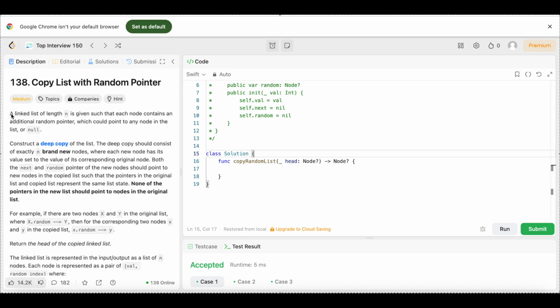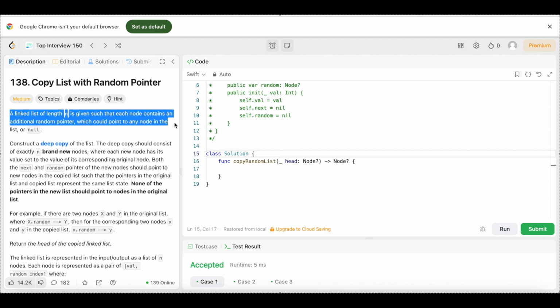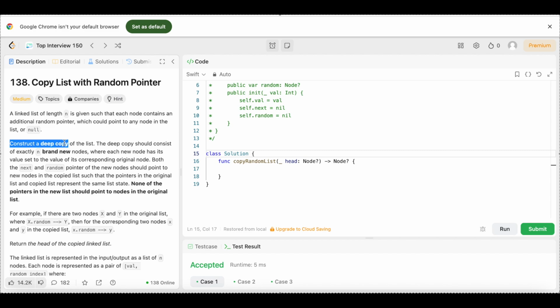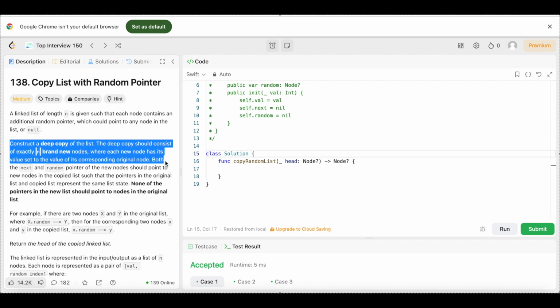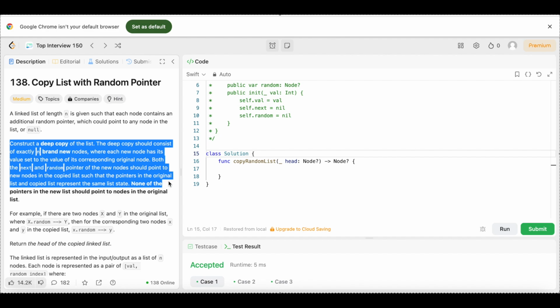The question says, a linked list of length n is given such that each node contains an additional random pointer which could point to any node in the list or null. Construct a deep copy of the list. The deep copy should consist of exactly n brand new nodes, where each new node has its value set to the value of its corresponding original node. Both the next and random pointer of the new nodes should point to the new nodes in the copied list such that the pointers in the original list and copied list represent the same list state. None of the pointers in the new list should point to nodes in the original list.